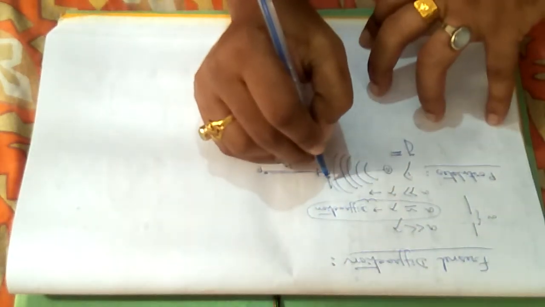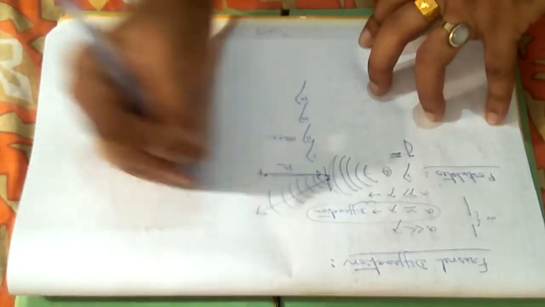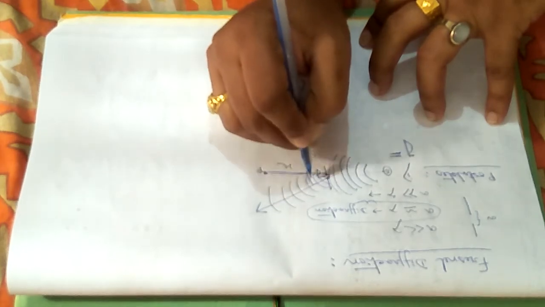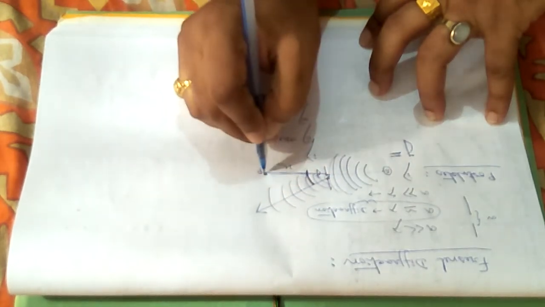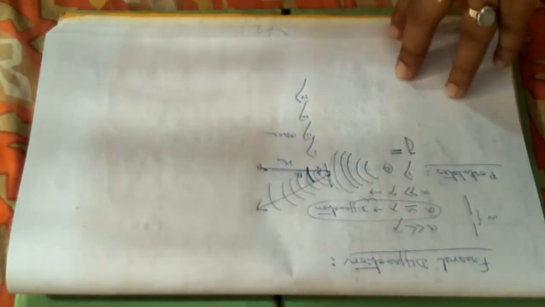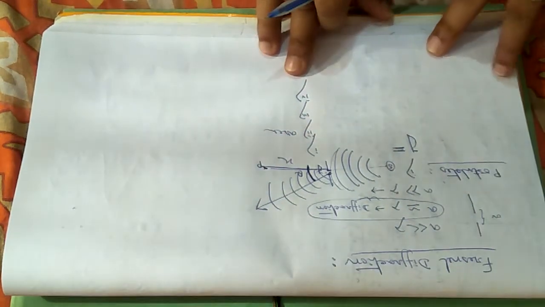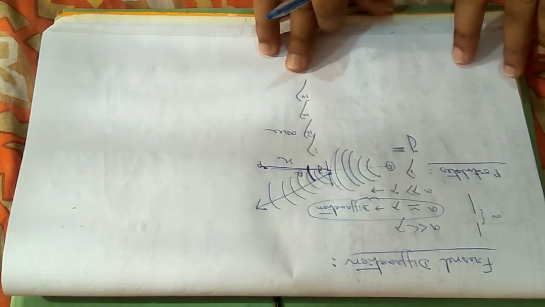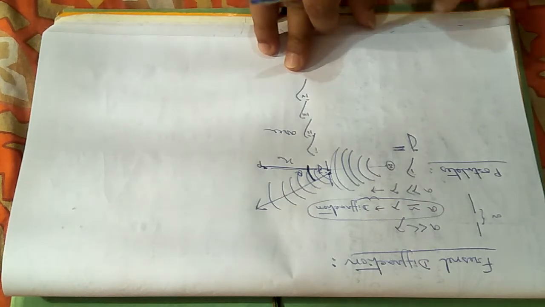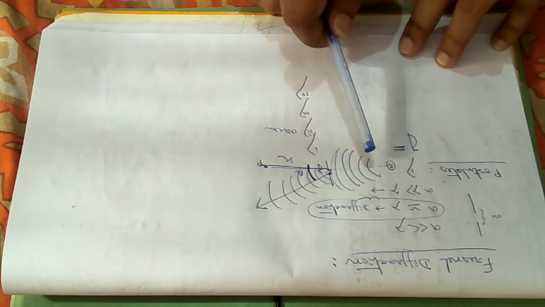Suppose from this particular point the secondary wavefronts are propagating in this particular direction, and point P is situated here. The amplitude at this point P will be a function of theta also, that is the angle between the direction of the secondary wavefronts and the direction towards the point of interest. So I will be using this now.